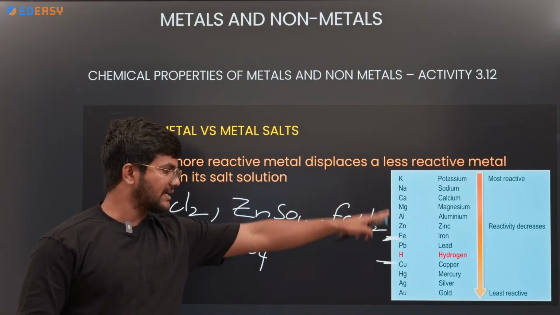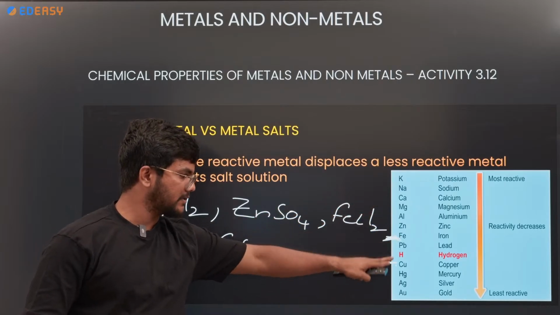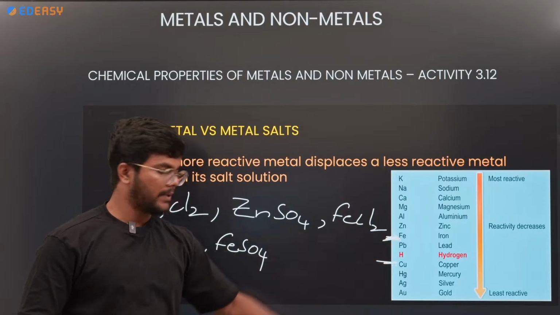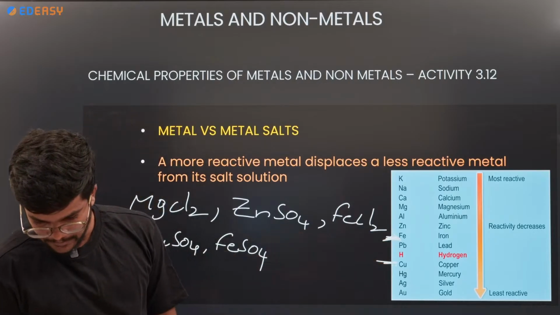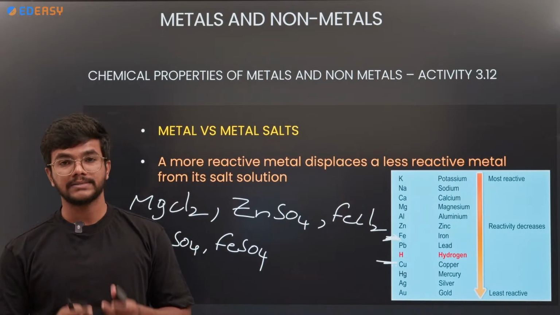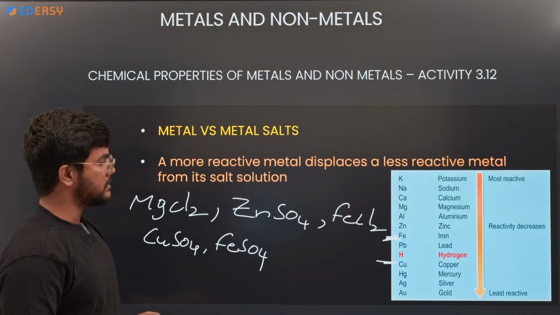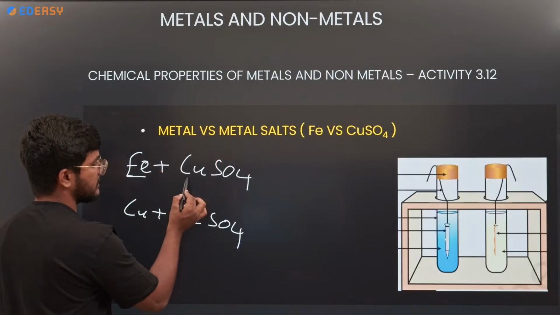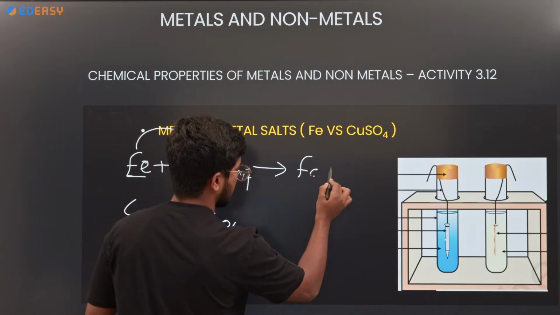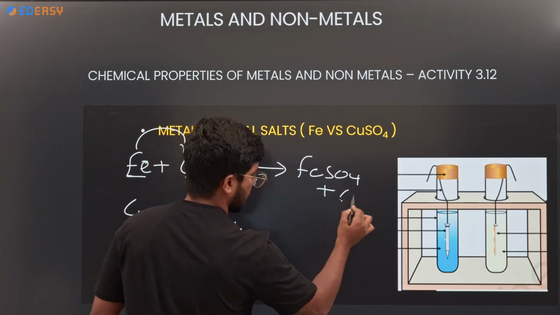According to the reactivity series, iron is more reactive than copper. So can iron displace copper? Let me know in the comment section. Yes, iron can displace copper because iron is more reactive than copper. It gives iron sulfate plus copper.